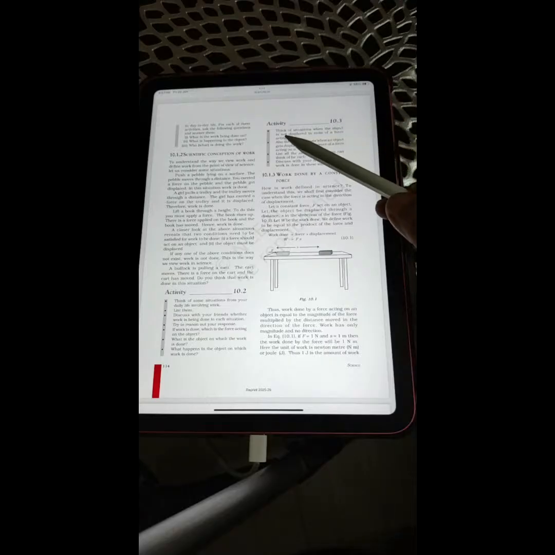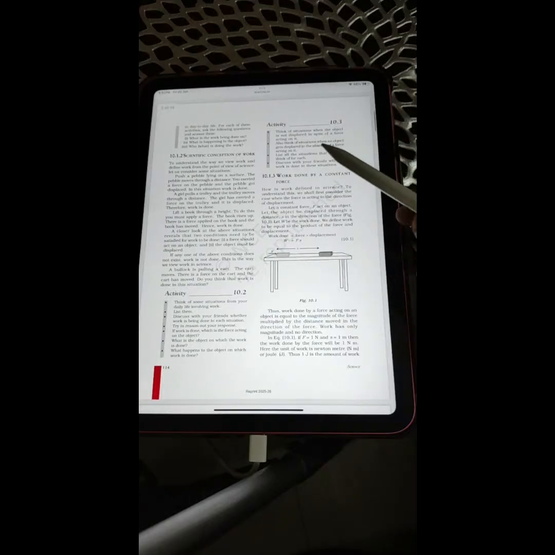So we are beginning with the reading of the activity 10.3. Think of situations when the object is not displaced in spite of a force acting on it. Also think of situations when an object gets displaced in the absence of a force acting on it. List all the situations that you can think of for each. Discuss with your friends whether work is done in these situations.